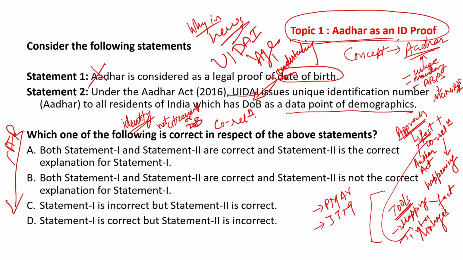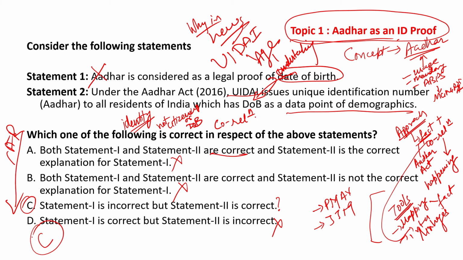And the moment you are sure that the first statement is incorrect, immediately you can rule out certain options where both are correct. So this can be ruled out. Both statement 1 and 2 are correct. This can be ruled out. Statement 1 is incorrect. This can be probable. Statement 1 is correct again. So even before reading the second statement, you have your correct answer, that is option C here.